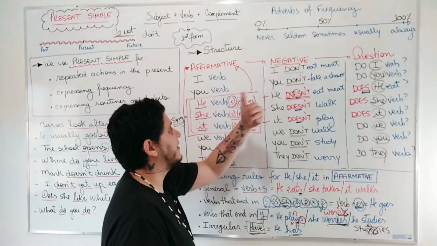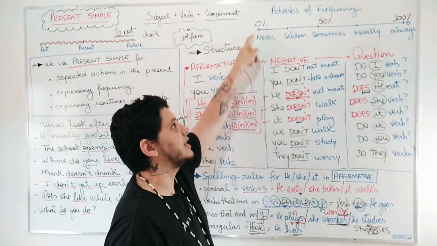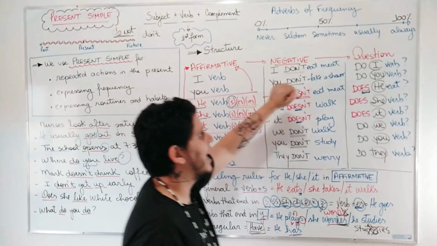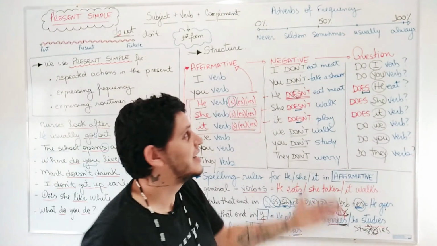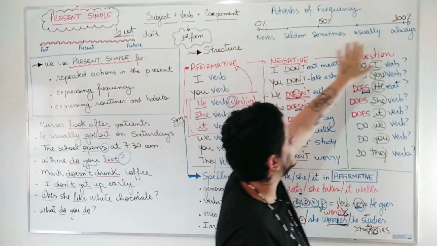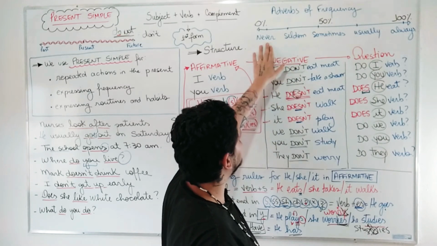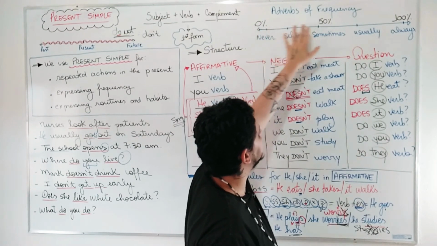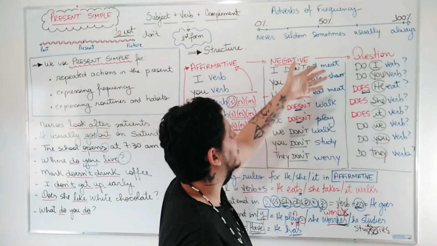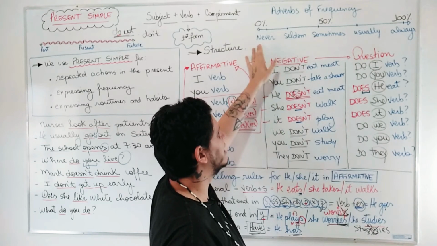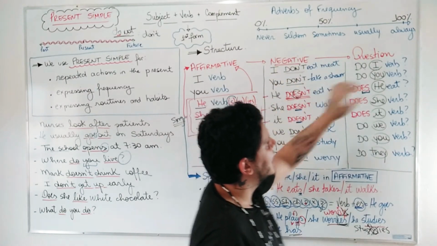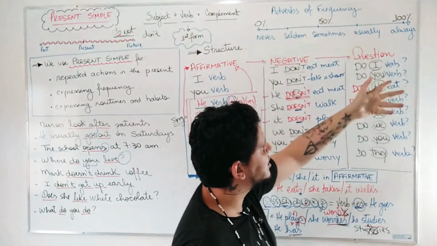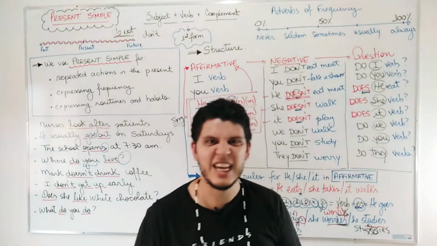So, if it happens with zero frequency, we use never. If it happens with 100% of frequency, we use always. So this is a very clear degrees of how much percent something is frequent. Never, nunca, seldom, raramente, sometimes, às vezes, usually, geralmente, e always, sempre.